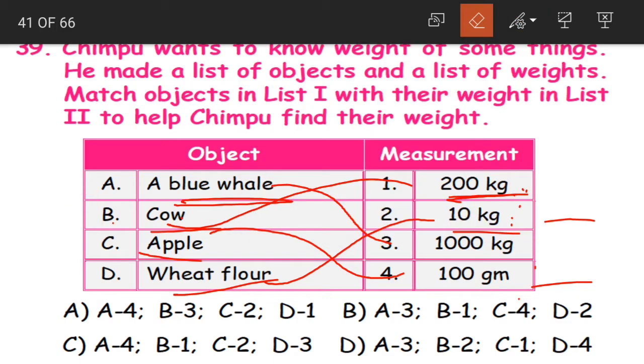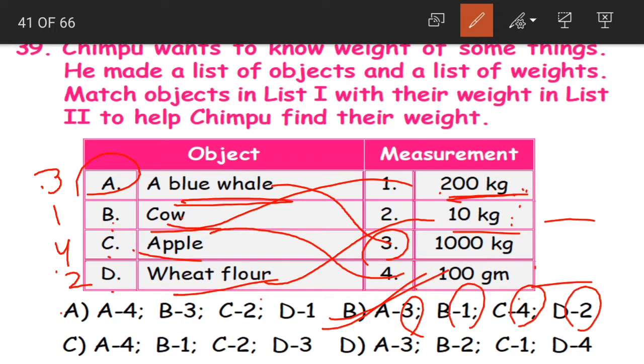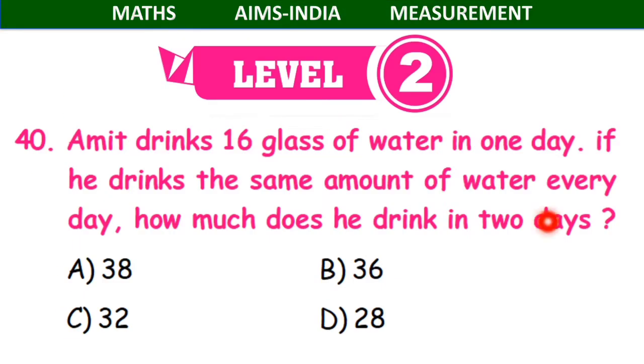So what is the code of our answer? A is 3, B is 1, C is, what is apple? Apple is 4, D is 2. 3, 1, 4, 2. Do we have it in the options? Yes, option B, 3, 1, 4, 2. Option B is our correct answer. Clear, children? Now coming to level 2.